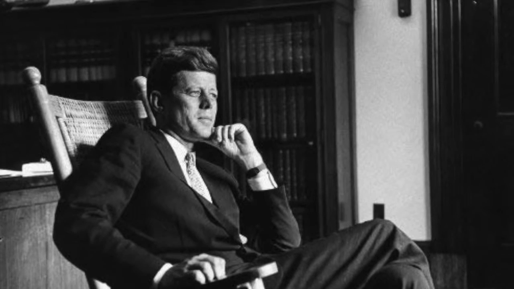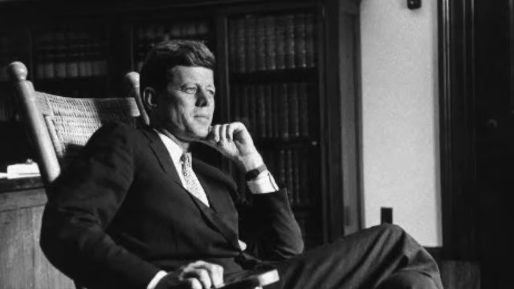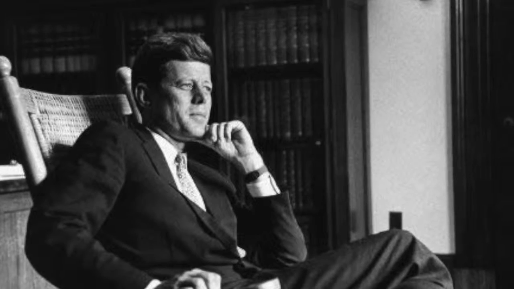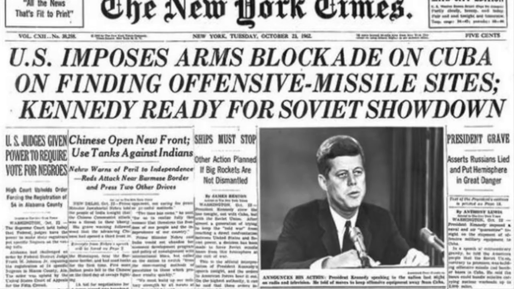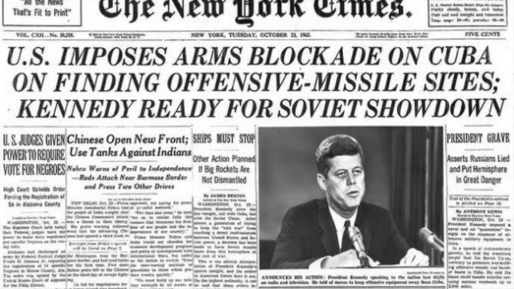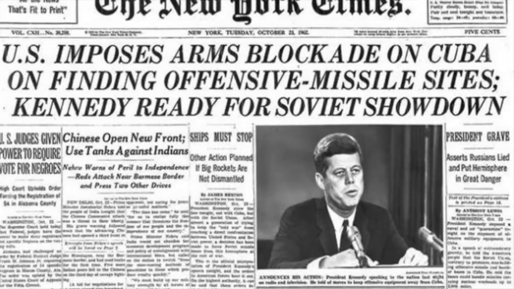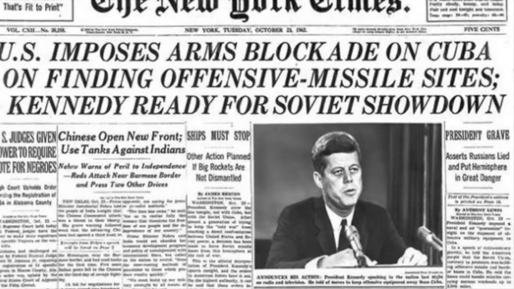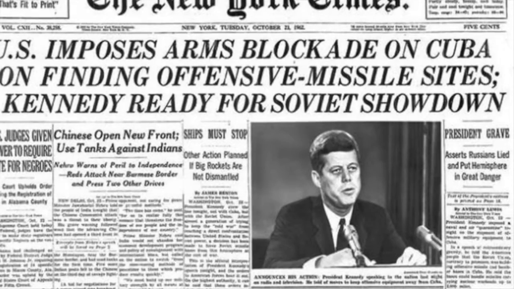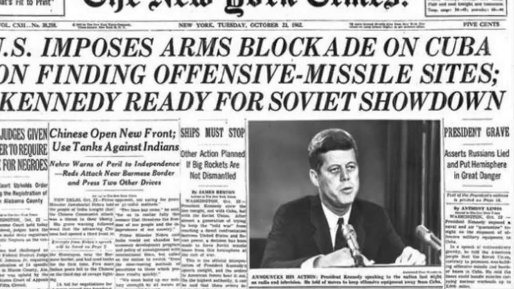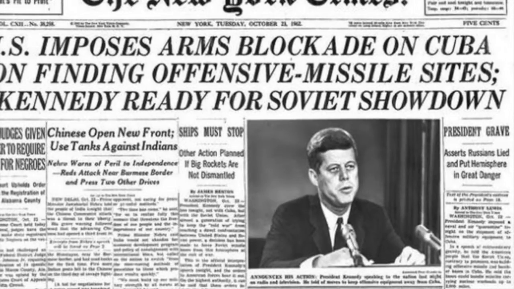JFK is held in high regard. He is often regarded as the best president America has ever seen. This is all because of his work when the Cuban Missile Crisis was occurring. This could have easily turned into a nuclear war, but Kennedy showed his patience and waited for Russia to talk about negotiations. Many remember this as the most harrowing week for both America, Russia, and the world.